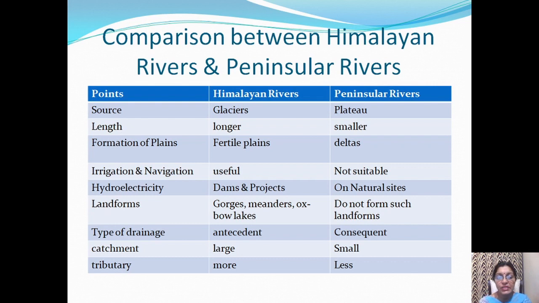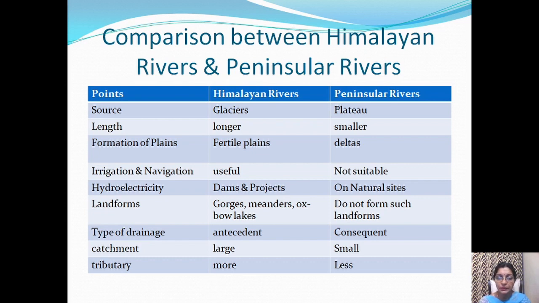Many landforms are made by Himalayan rivers. On the other hand, peninsular rivers flow through shallow valleys, so they do not make many landforms. The type of drainage of Himalayan rivers is antecedent and peninsular rivers is consequent.